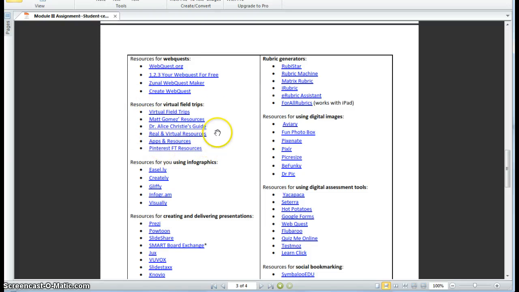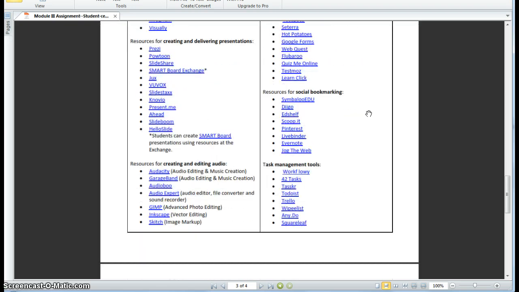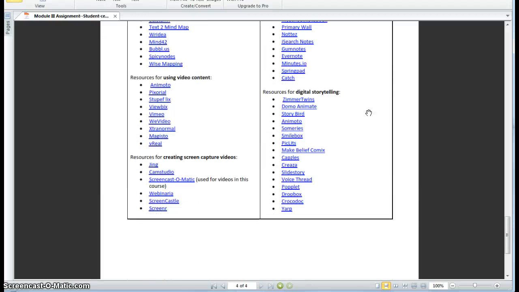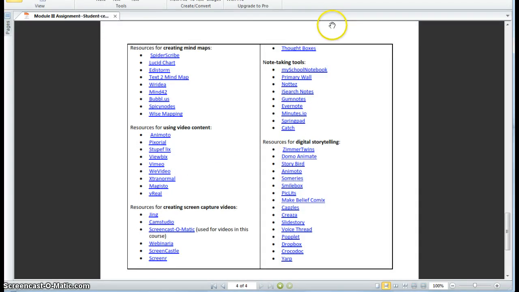There's a section on virtual field trips, of course, information on what they are, how to do them, and then of course links to various resources for those field trips. There's also a section on rubric generators. These resources are for you to use in developing your own rubrics, and that can be done online. Okay, that's pretty much it. The rest of these resources should look somewhat familiar because they were also involved in the first assignment.